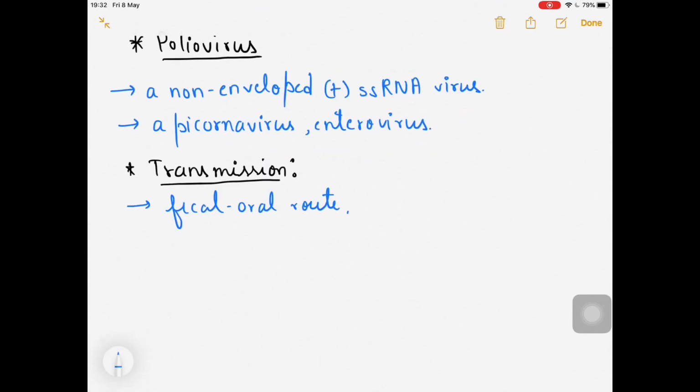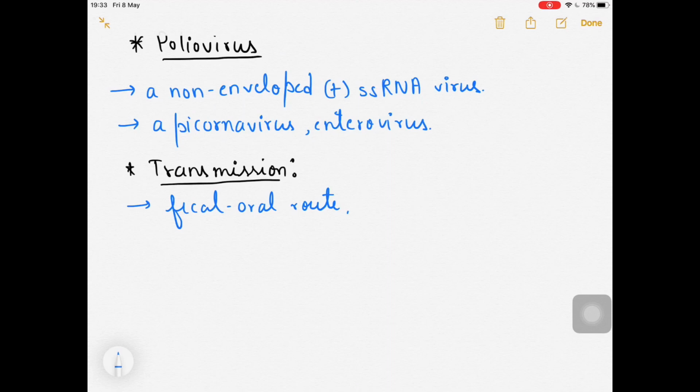It has been eradicated globally already, but in most developing countries people still suffer from the polio virus. Because of the prevention vaccines, I will be talking about that in the prevention part, due to the oral and inactivated polio vaccines the world has been largely freed of the polio virus, fortunately. But unfortunately, some developing countries still have this virus nowadays. So it can be transmitted through the fecal oral route.